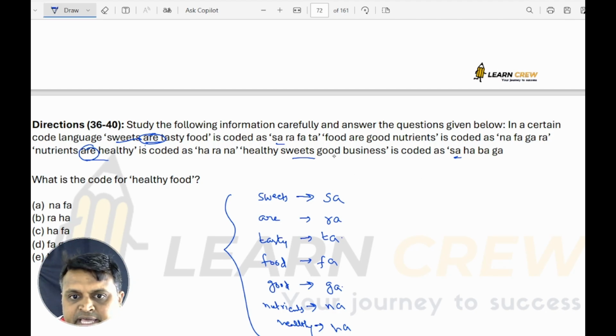Business is there only here, so BA. These are the codes for the different words.